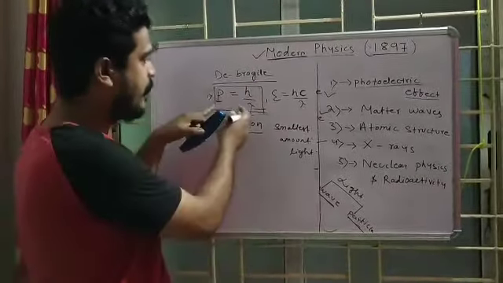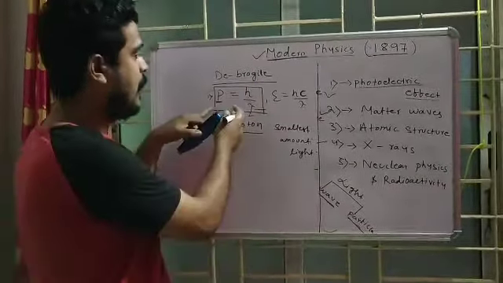He also gave a formula. If I am thinking of it as a particle, this is the momentum of the particle, and lambda is the wavelength if I am thinking of it as a wave. He also gave a formula for energy. What is energy? Energy is h, and you know h is Planck's constant.